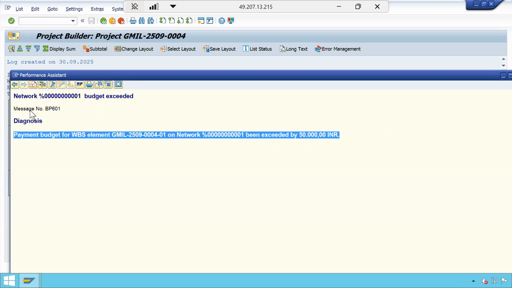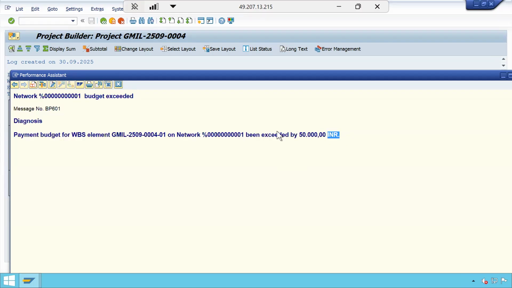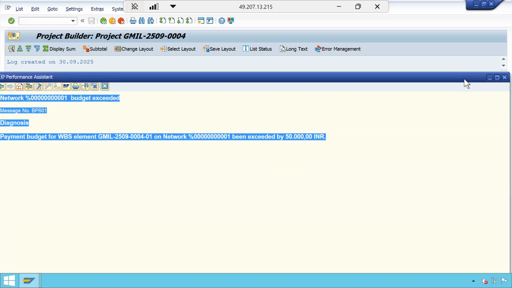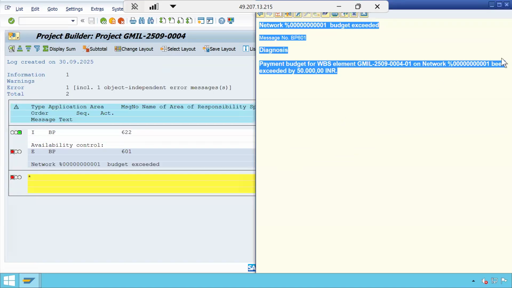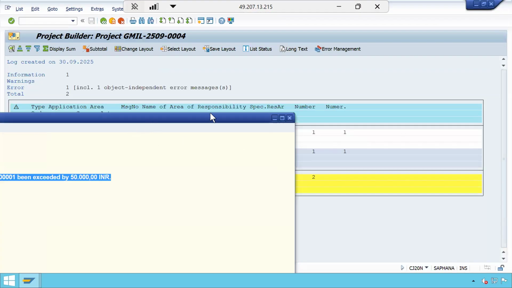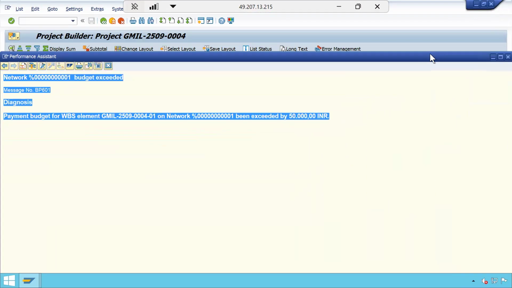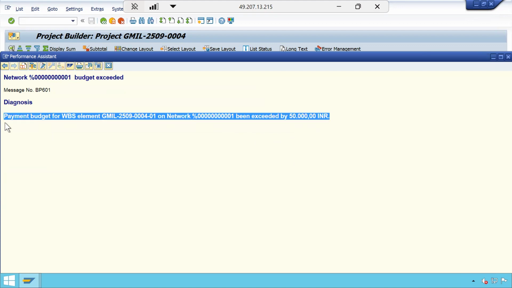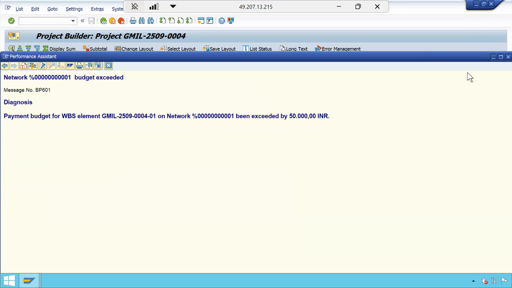This is what I was telling, right? So your budget is only how much? 2 lakhs. But how much are you planning? 2,50,000. System is throwing an error saying that you still need 50,000. The meaning of this is you have an insufficient budget of 50,000. If you amend 50,000, then I will allow you to process this commitment or this cost planning for this network activity. Understood, no?